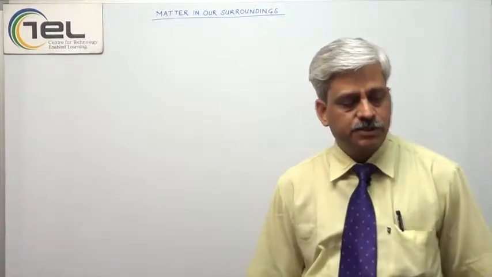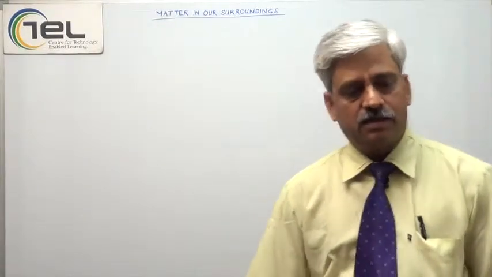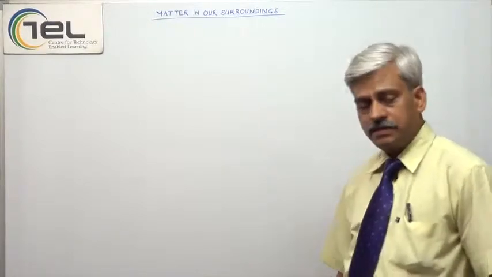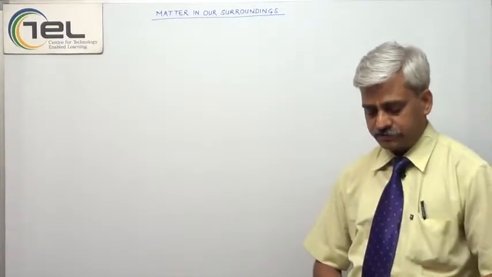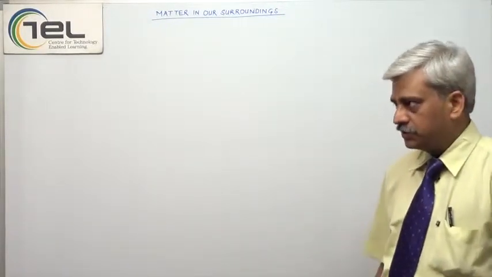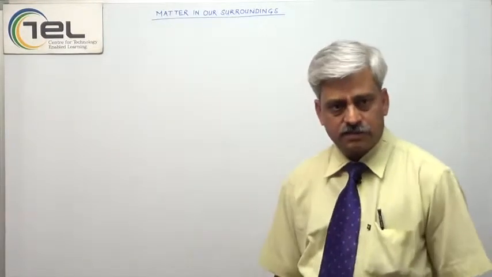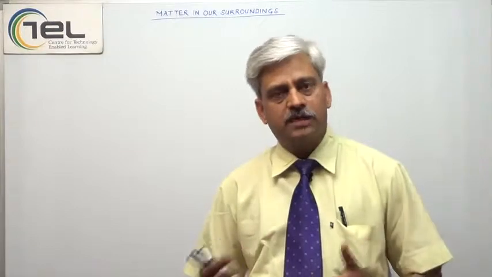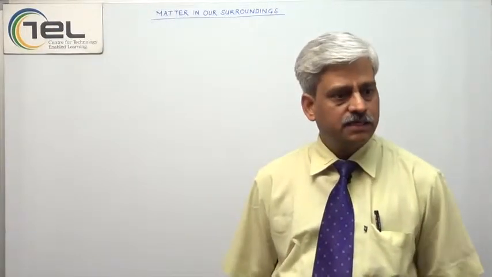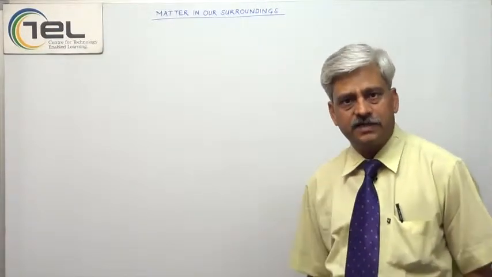Hello students. So once again, one another feature of matter that we have to discuss right now. One state of matter can be converted into another state very easily just by a change of their temperature.